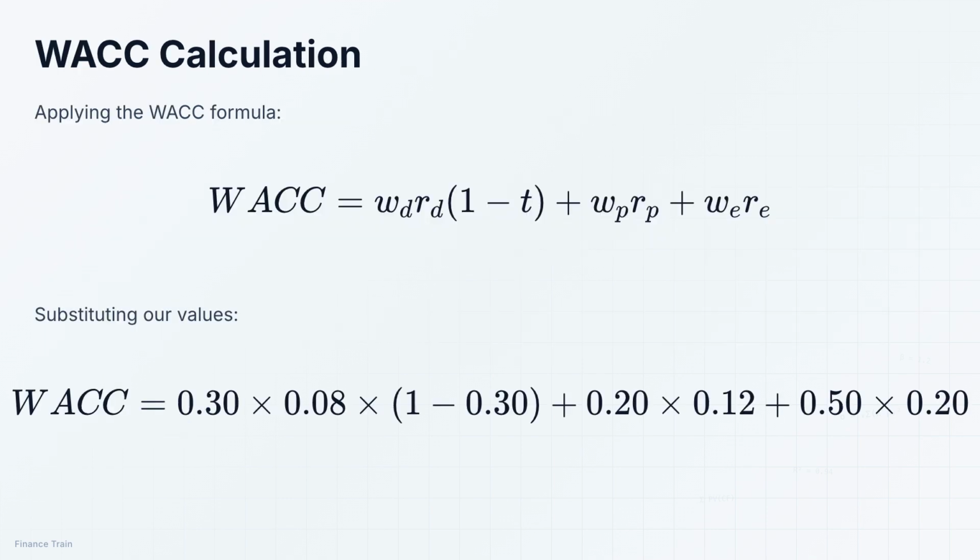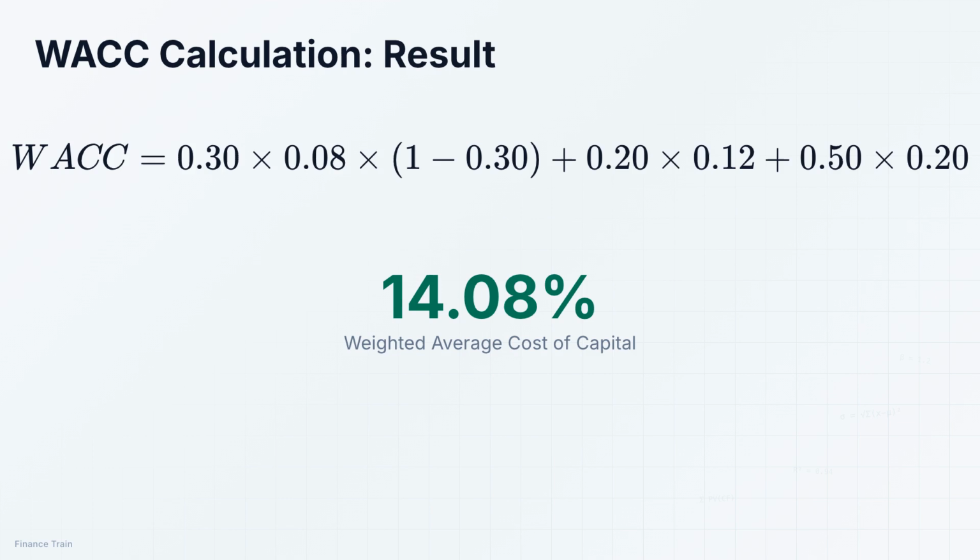Let's set up our calculation. We substitute the values into the WACC formula. For debt, we multiply the weight of 30% by the cost of 8% and then by 1 minus the tax rate. For preferred stock and equity, we simply multiply their weights by their respective costs. When we work through the math, we get a WACC of 14.08%. This means the company must earn at least 14.08% on its investments to satisfy all its capital providers. Any project or investment that returns less than this rate would actually destroy value for the company.